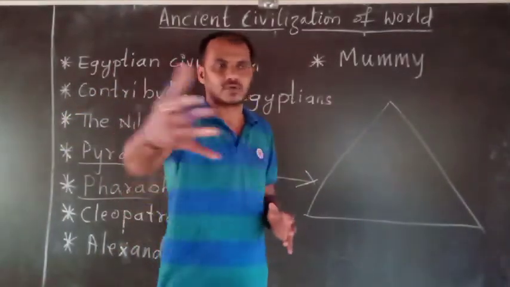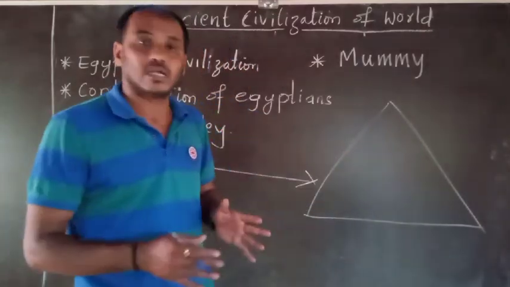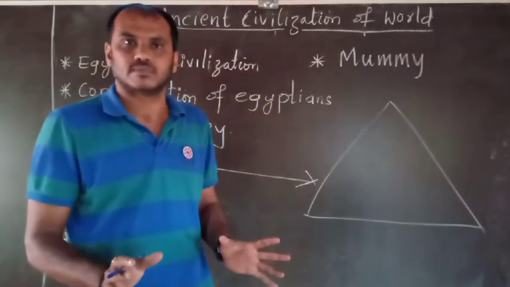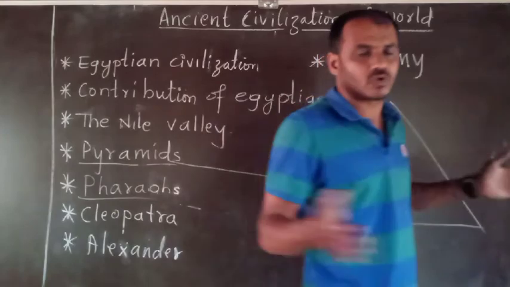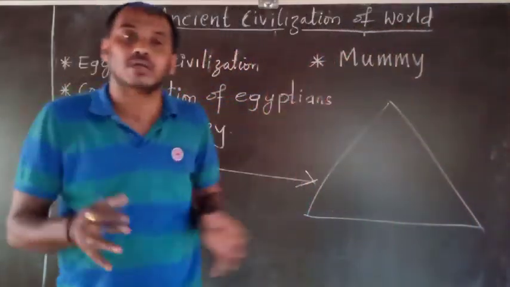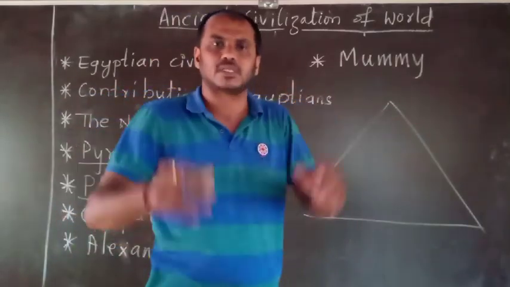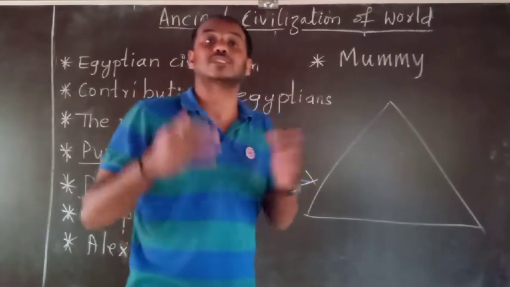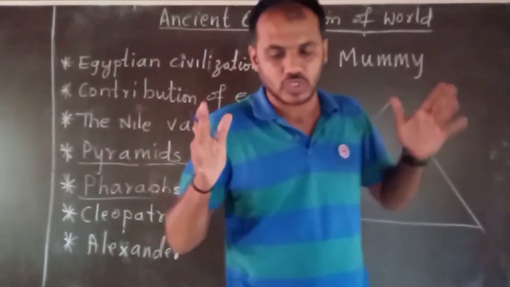I think two to three years back, one pyramid was exhibited, and the jewels and gold ornaments were as they were. The body had totally decayed, but the ornaments and the things that were kept were as they were. So that is one of the masterpieces of the Egyptians. So this is regarding the Egyptian civilization.